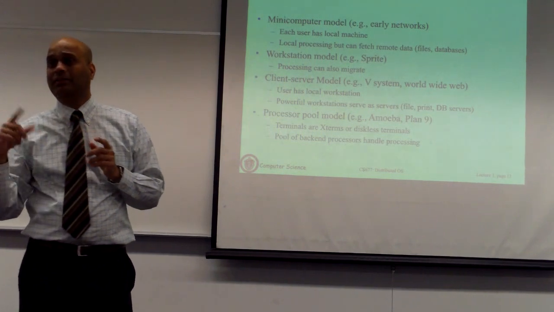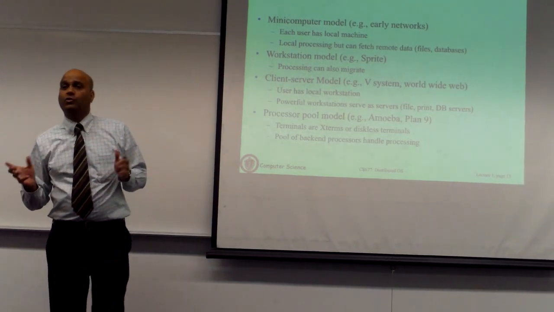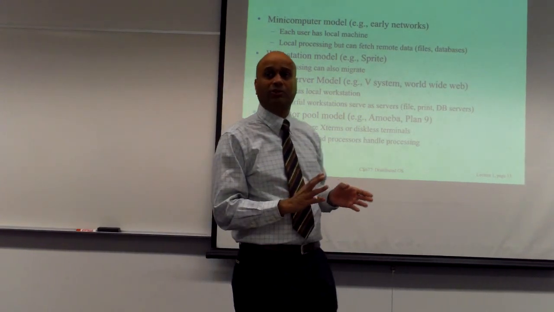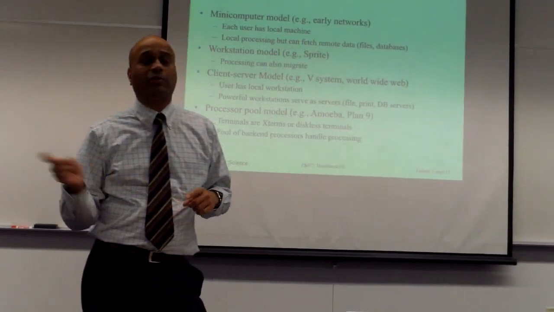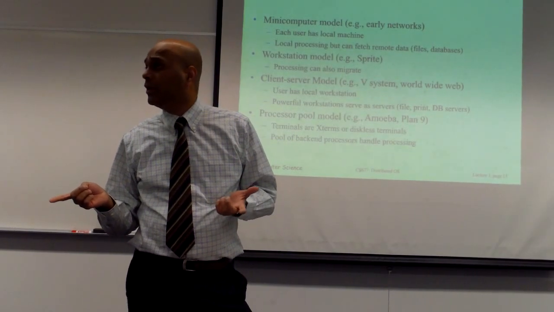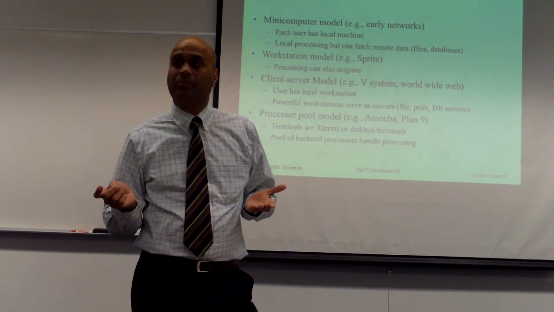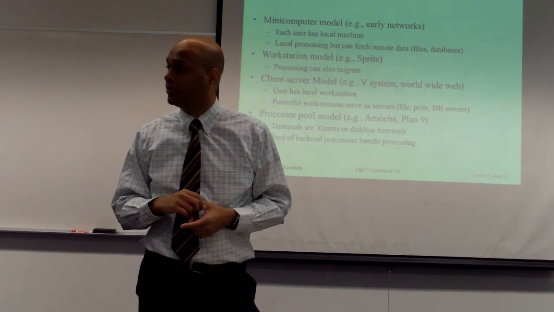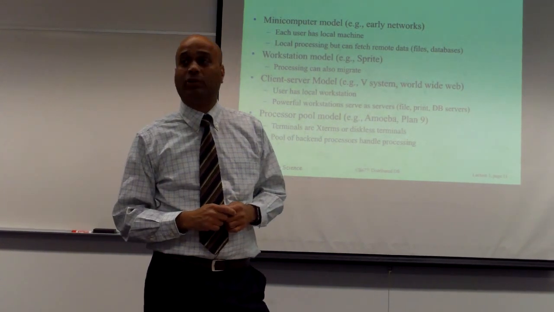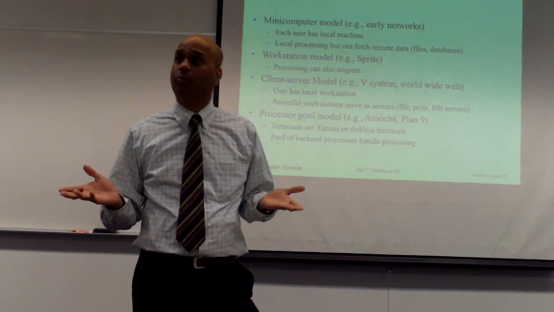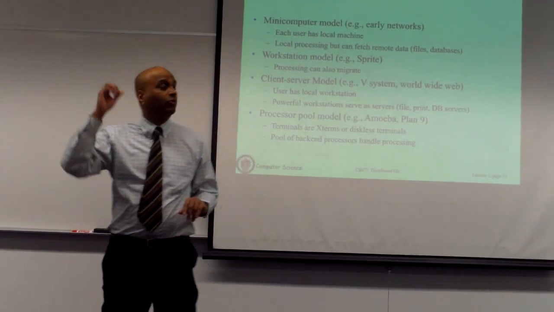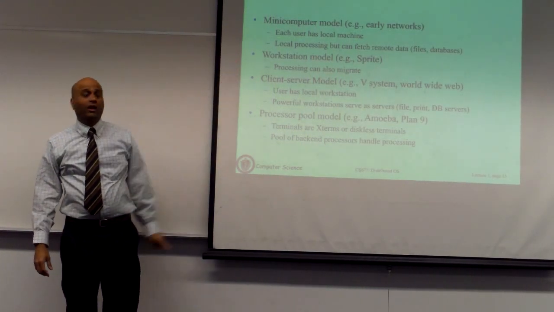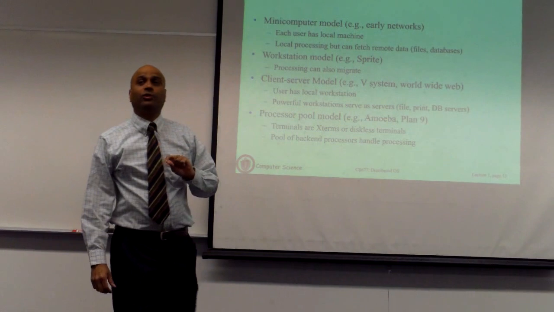Then as computer technology evolved, you could buy cheaper machines, which are called mini computers. They were much more stripped down servers, and they had the ability to communicate over a network. In those days, networks were actually dial-up networks. They basically used the phone network. One machine would literally make a phone call to another machine, establish a connection over a phone line and communicate at very low bit rates. But that was the way you could communicate. Even this very rudimentary model allowed you to build early distributed applications.